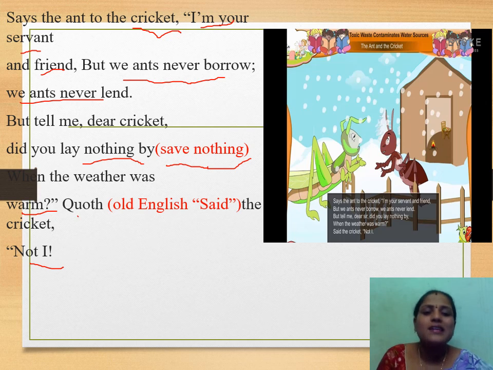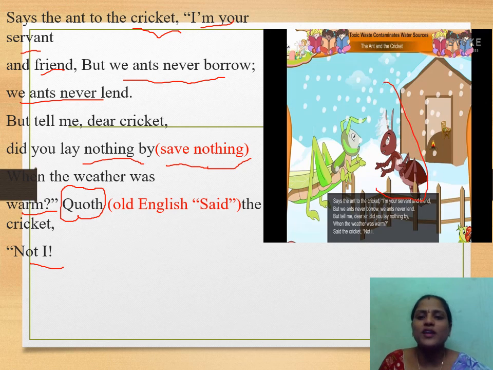Quoth in the sense here means said, in Old English. We have some words whose forms change based upon the centuries, based upon the generations. Old English, Middle English, Modern English. In that way, the words change with each generation. In Old English, quoth means said. The cricket said, not I. No, I didn't save anything when the weather was warm. You can observe this picture where the ant was questioning the cricket, and we can see the house of the ant with a lot of grains and everything.